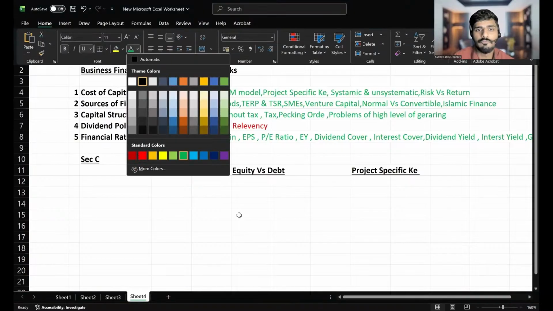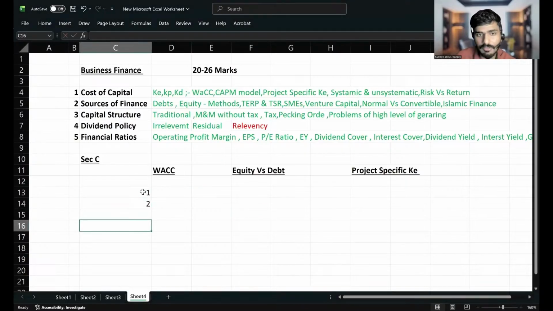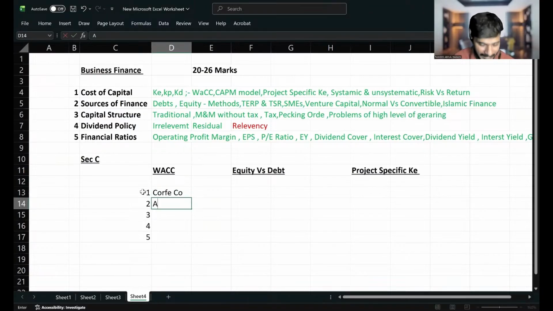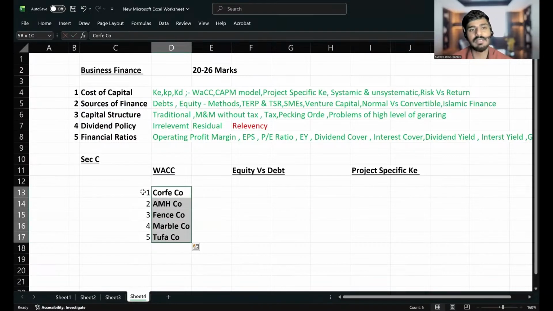For WACC calculation, I can give you 5 important questions. You must be able to do all 5 questions. Practice. You can go for Corfe company, AMH company. It's a WACC calculation question. You can go for Fence company, again a WACC calculation. Then Marble company, and finally Tufa company. You can practice the whole 5 questions. All 5 questions are WACC calculation.